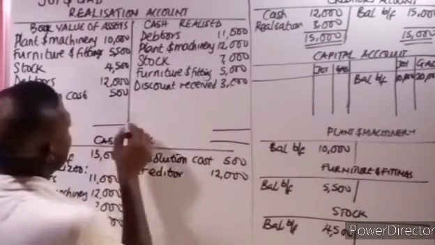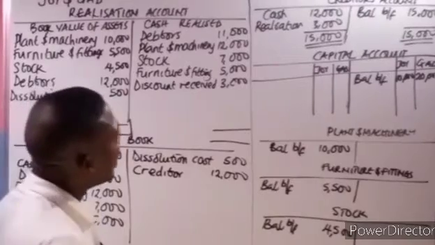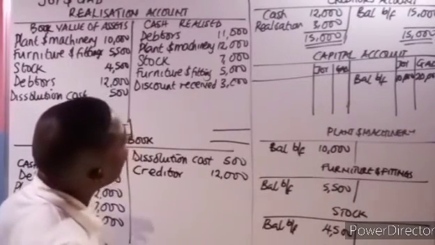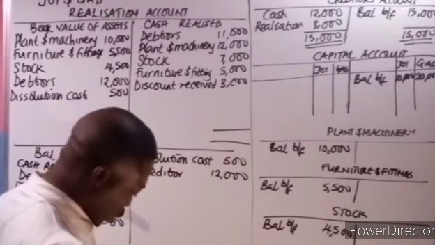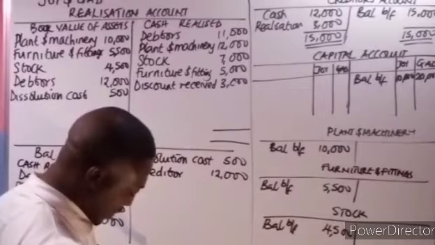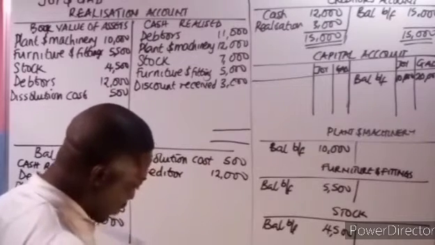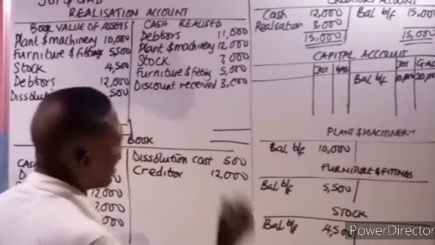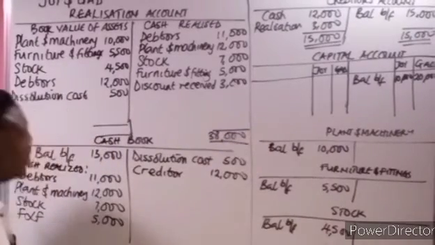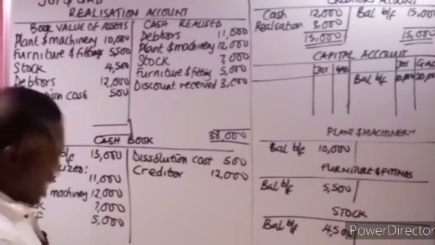Now let's add the credit side. We have 11,000 plus 12,000 plus 7,000 plus 5,000 plus 3,000, which gives us 38,000. Now let's check the debit side.